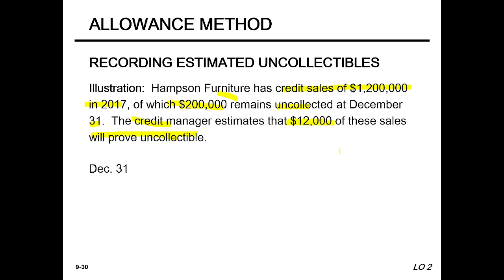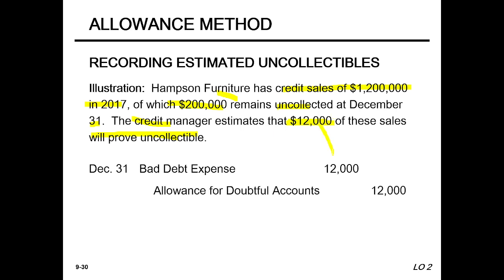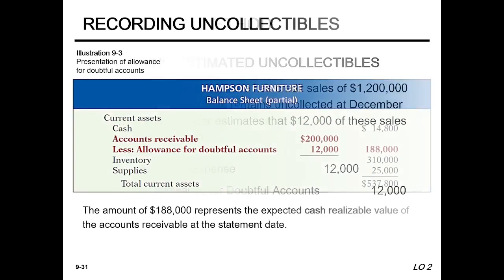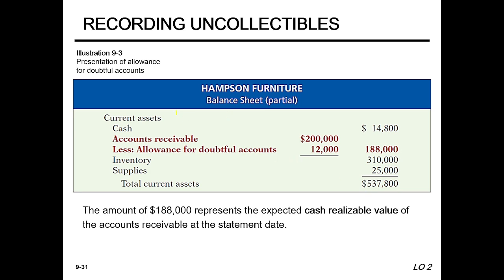So for this our transaction will be bad debt expense debit, 12,000, and allowance for doubtful accounts credit, 12,000. Okay, so here is the partial balance sheet, current assets, that means cash. Here please look, cash, this amount, then accounts receivable and allowance for doubtful accounts. So 1,88,000 represents the expected cash realizable value of the accounts receivable at the statement date.